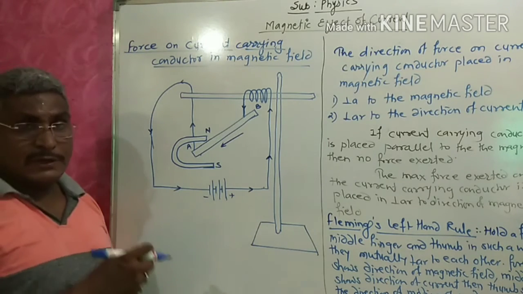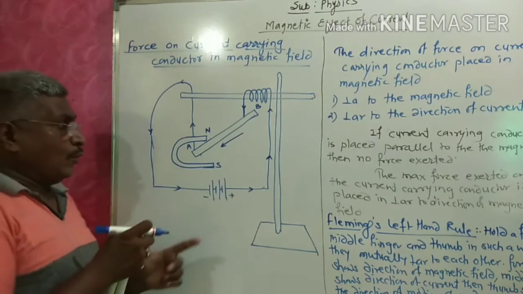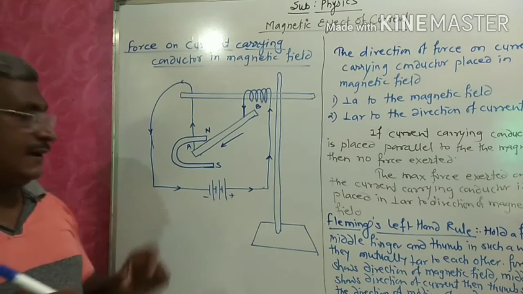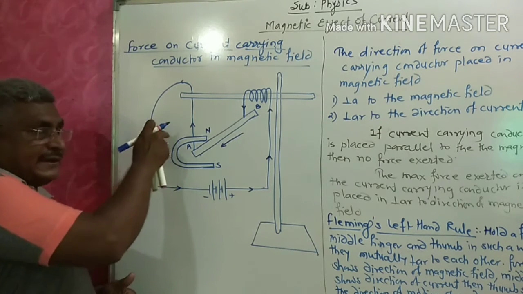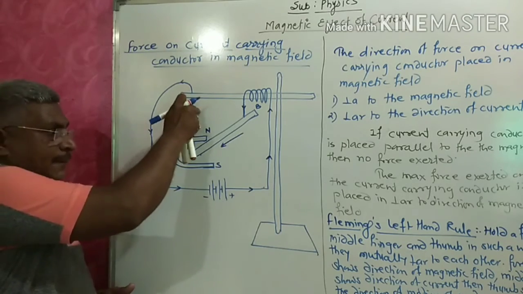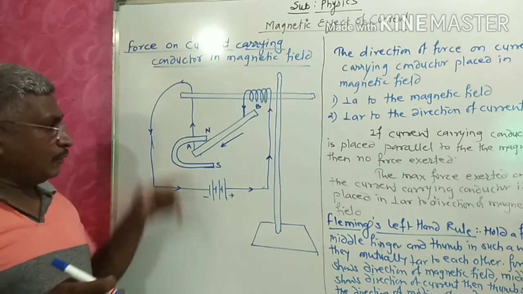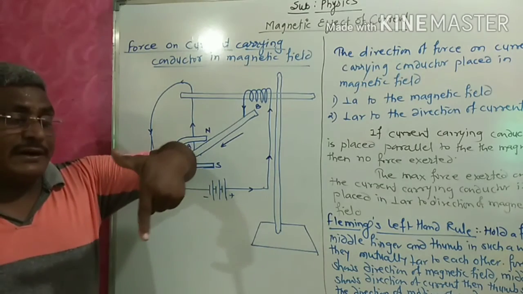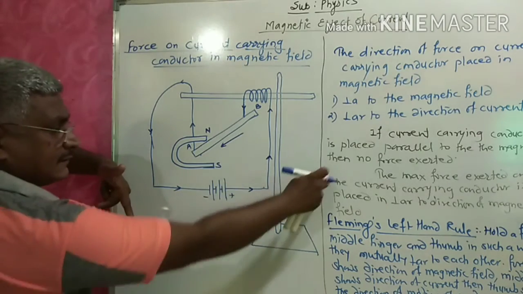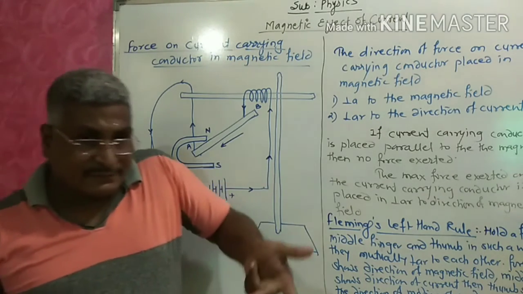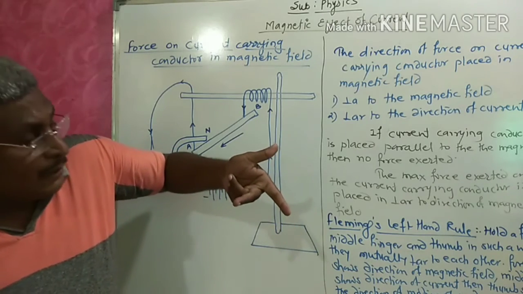So in this experiment, what is the direction of the magnetic field, from north to south? This magnet is kept with north up, south down, so the direction is downward. And the current is positive.